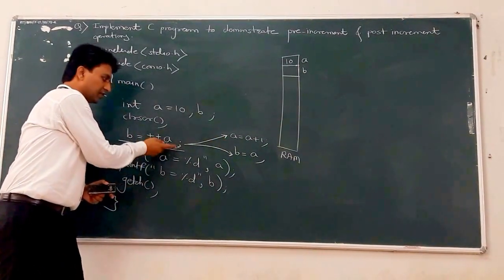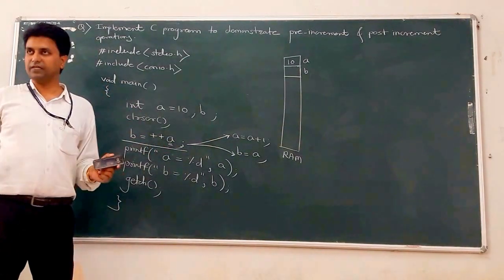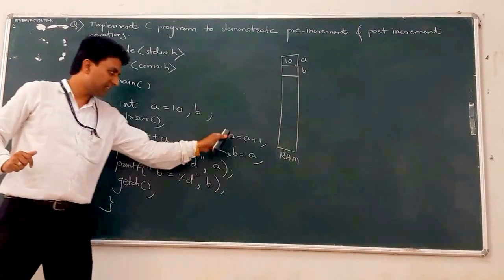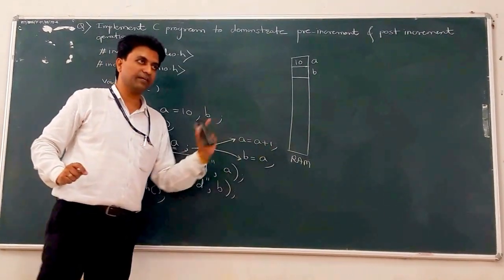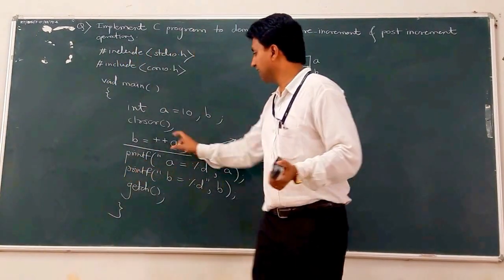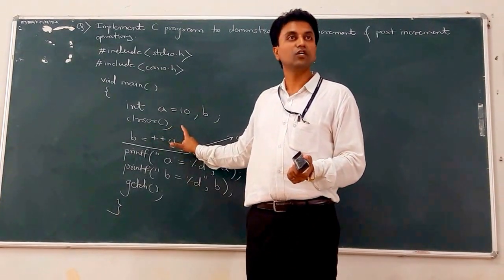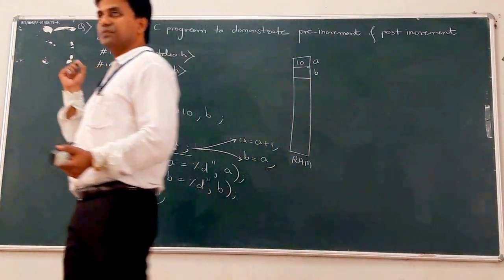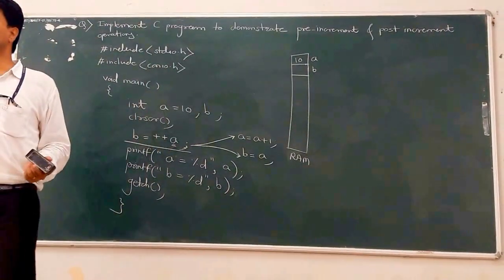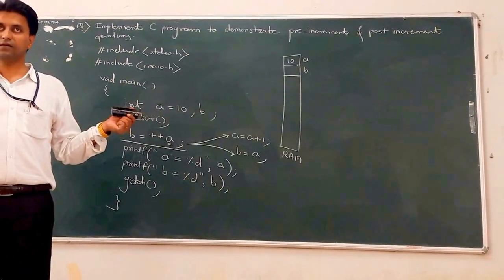Using the pre-incremental operator we can write one single statement. The meaning of this single statement is A is equal to A plus 1 as the first statement, after that B is equal to A. This is called the expansion of your shorthand notation, and that is done by the preprocessor.